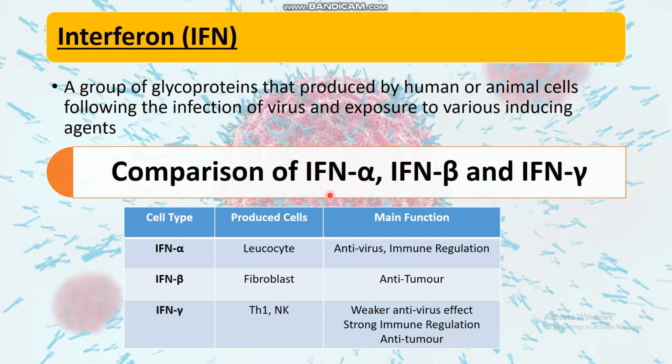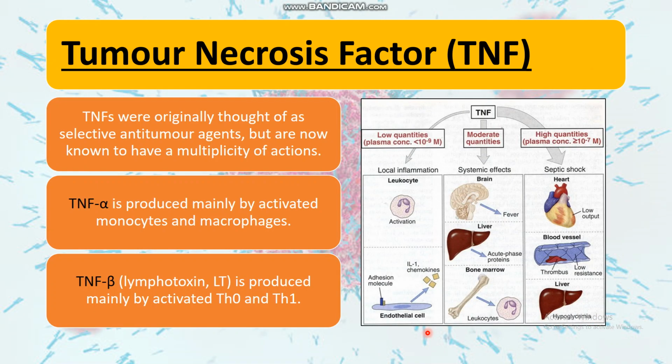There are different types of interferon like alpha, beta, and gamma, and all have different functions and are produced by different cells. Alpha is secreted by leukocytes, beta by fibroblasts, and gamma by Th1 and NK cells. Alpha acts as antiviral, beta acts as anti-tumor, and gamma is a weaker antiviral but a strong immune regulator and anti-tumor.